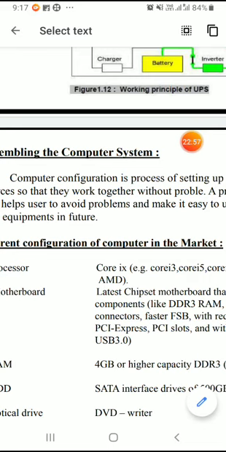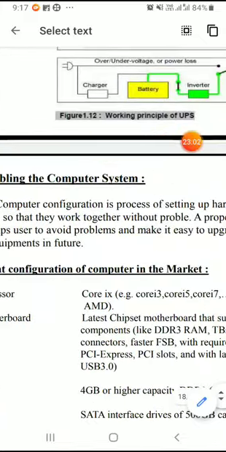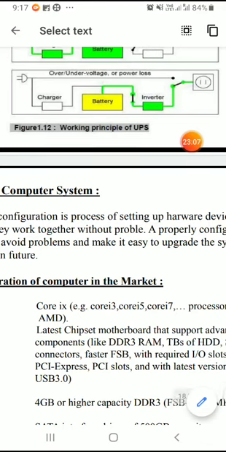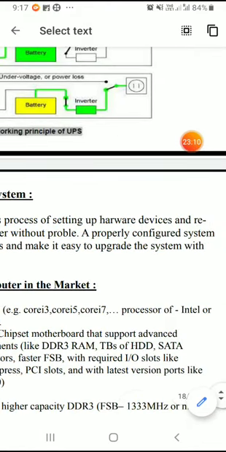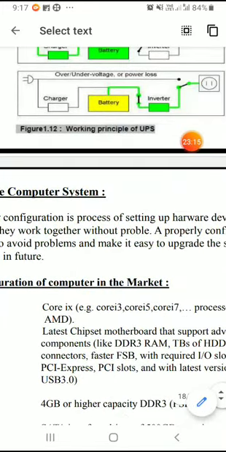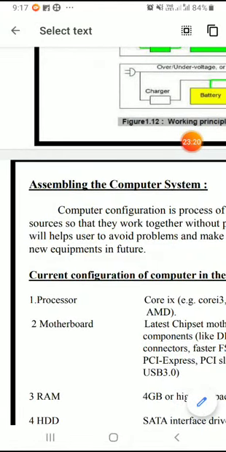So computer configuration is just a process of setting up hardware devices and resources of a computer system so that they can work together without creating problems. A properly configured system will help the user avoid problems and make it easy to upgrade the system with new equipment in future. So while purchasing a computer, we have to purchase different components of a computer system so that whenever upgradation is required, it can be carried out very easily.